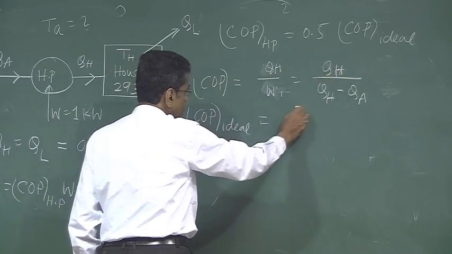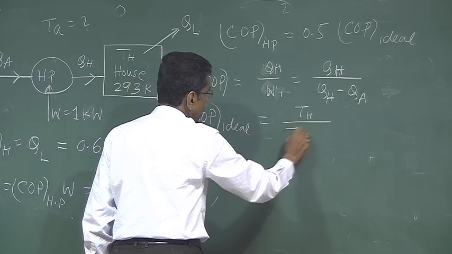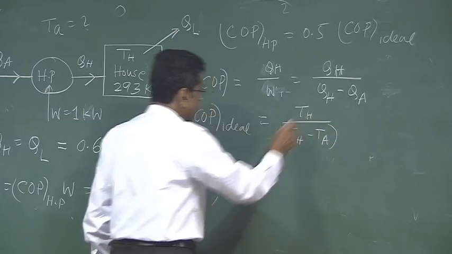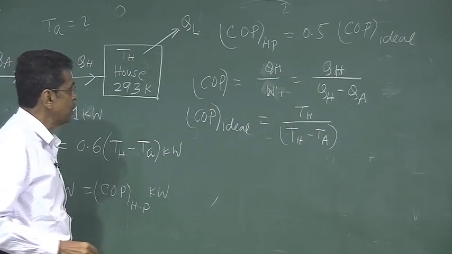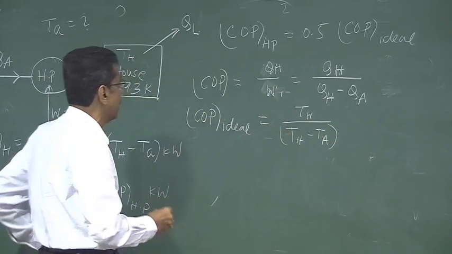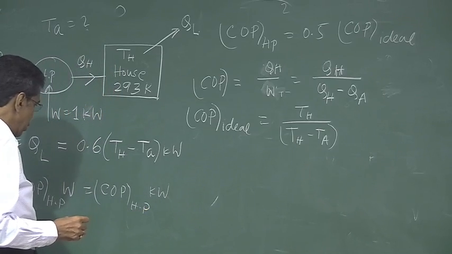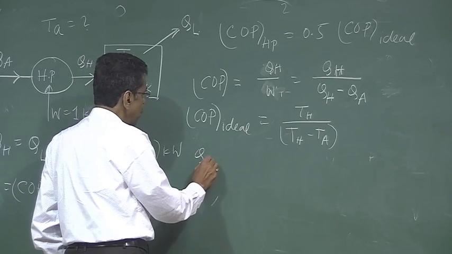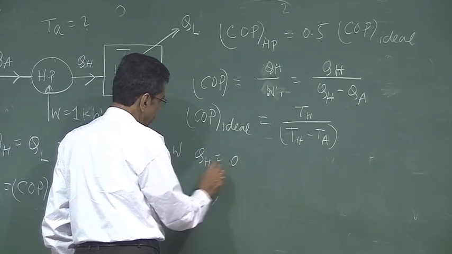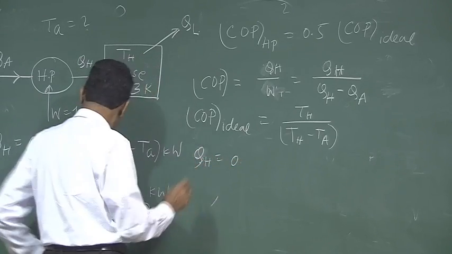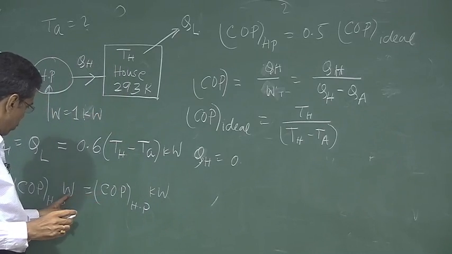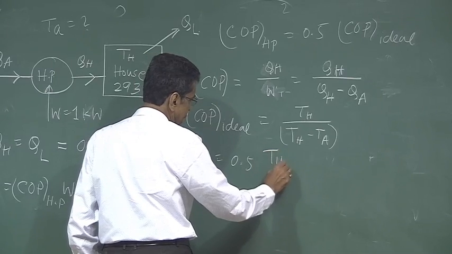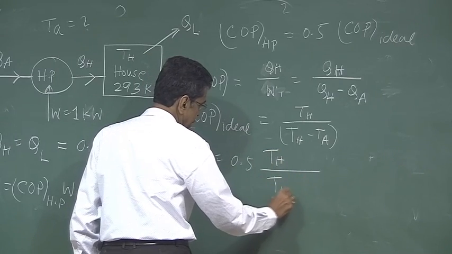They are proportional to their temperatures. So therefore the COP will be 0.5 of this. So we can write QH is equal to COP of the heat pump, W is 1. So QH is equal to 0.5 TH by (TH minus TA).